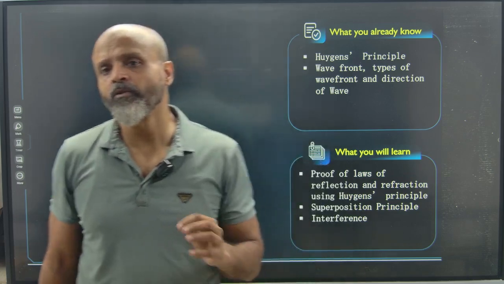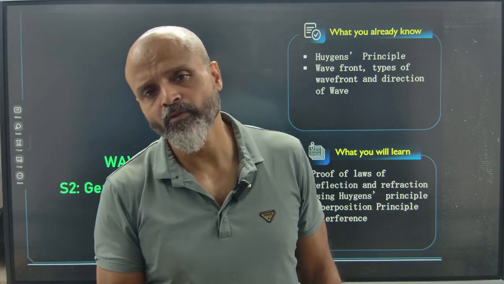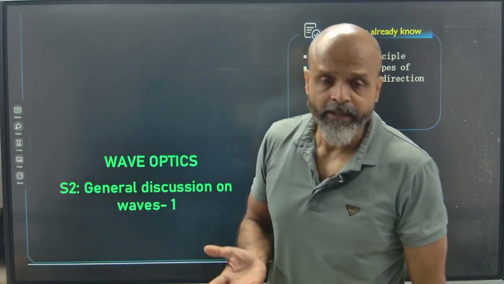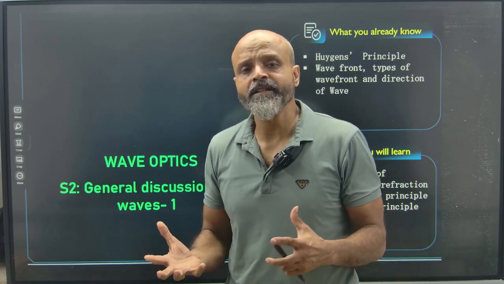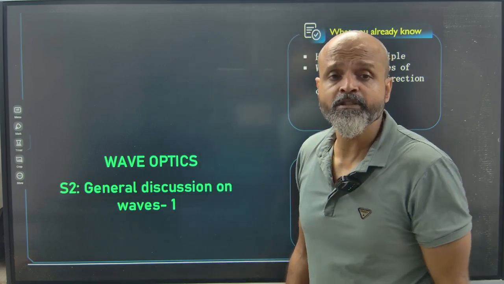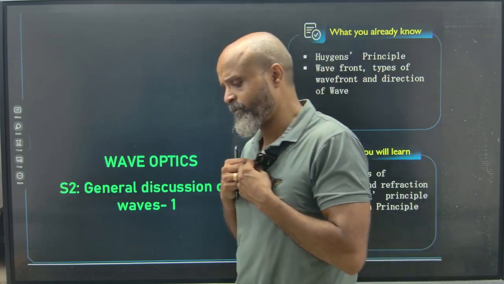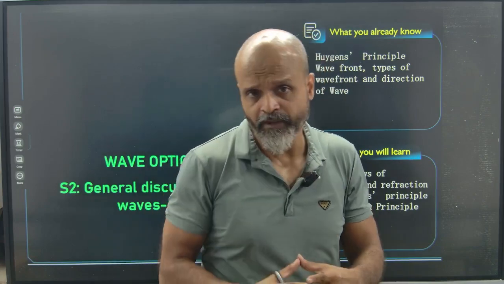Now, when we consider only the ray optics, or rather the particle nature of light, we have a different group of scientists. Let's say we have Newton, we have Einstein, then we have Planck. All of these people basically support the particle nature of light. And there are a lot of phenomena which can only be explained by the particle nature of light. For example, refraction, reflection, which of course we can explain also with wave theory.